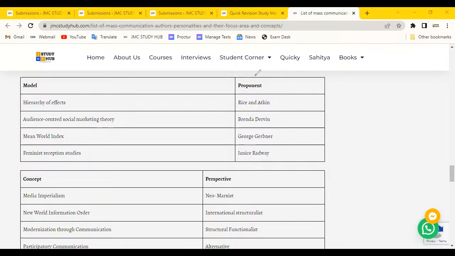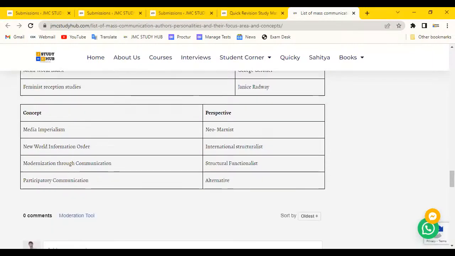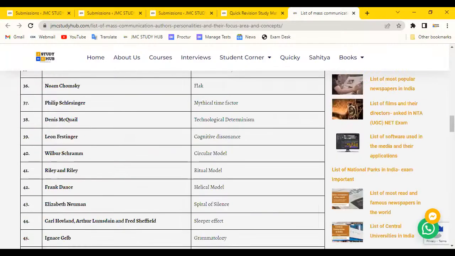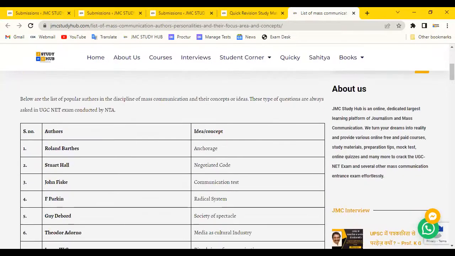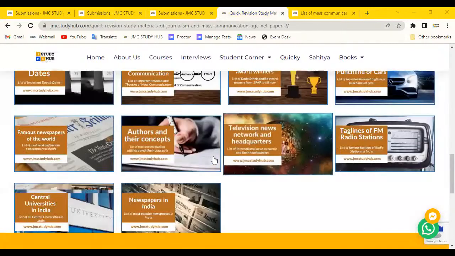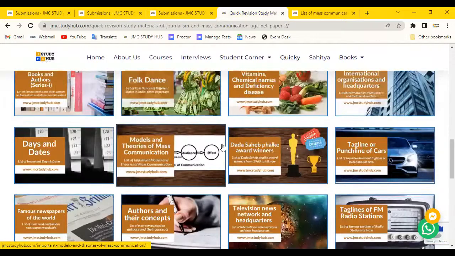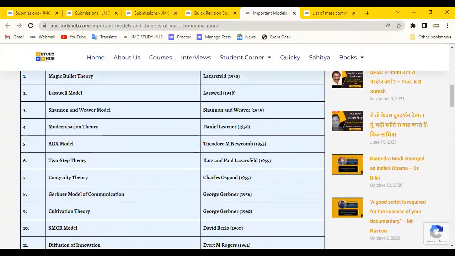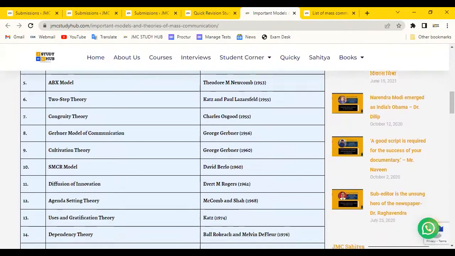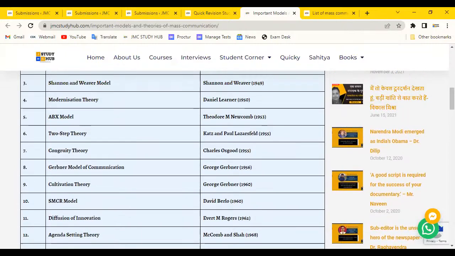We have seen these questions, so we gathered all of this. How is it beneficial? Once you memorize it, it will benefit you when you remember it. So each and every quickie section is important, along with the models and theories. See here the list of models and theories; everything is inserted here.